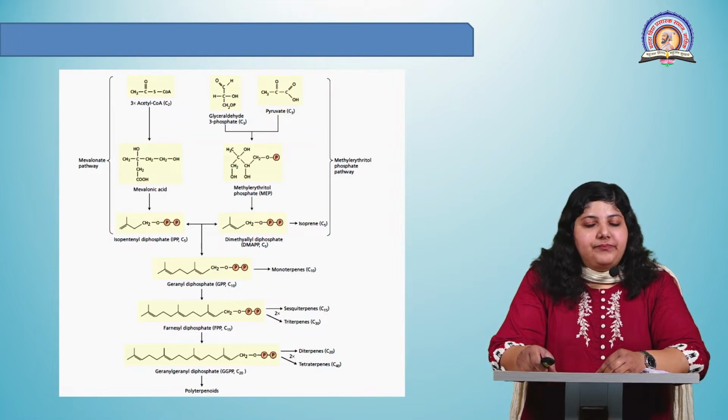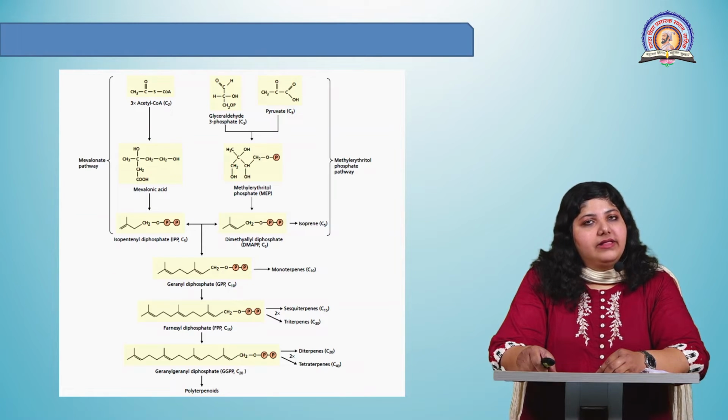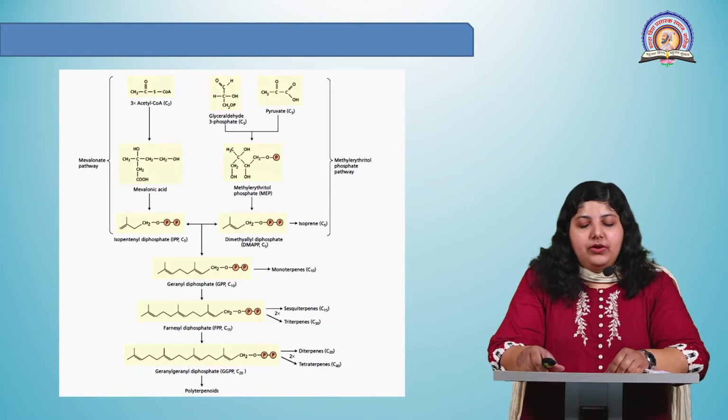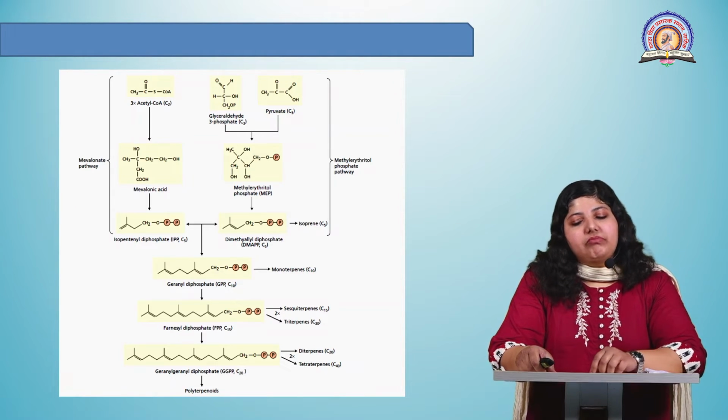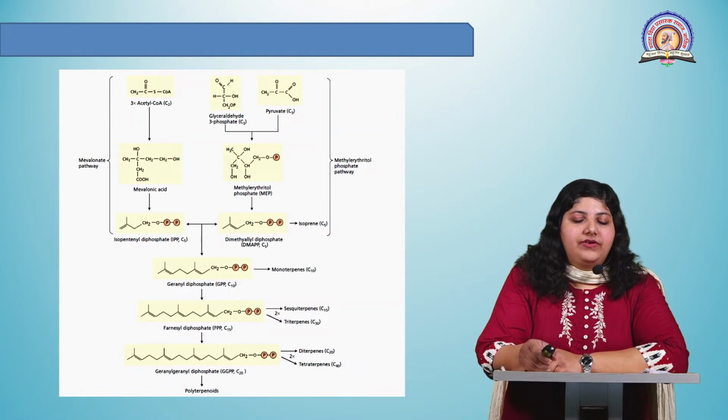On the right hand side, you can see glyceraldehyde 3-phosphate and pyruvate forming a 6-carbon intermediate, which is methyl erythritol phosphate, which then forms dimethylallyl diphosphate. That is an isomer of isopentyl diphosphate. So these two 5-carbon isoprene products join together to form a 10-carbon terpenoid, which is known as monoterpene. It is also named geranyl diphosphate. Similarly, 5 carbon units join sequentially to form different types of terpenes.